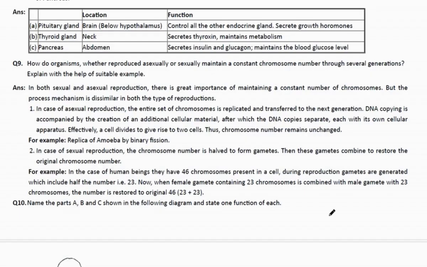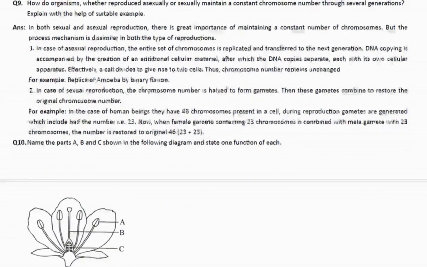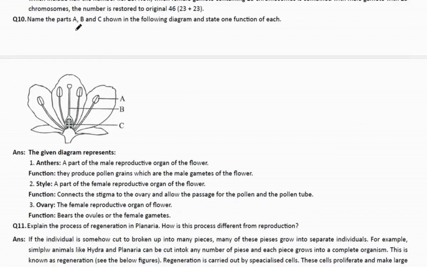We have given the examples. You can go through them. Next comes the question. We have to identify the parts A, B, C and give the function. A is the anther, the male reproductive organ of the flower, which produces pollen grains. B is the style, a part of the female reproductive organ that connects the stigma to the ovary and gives the passage for the pollen and the pollen tube.